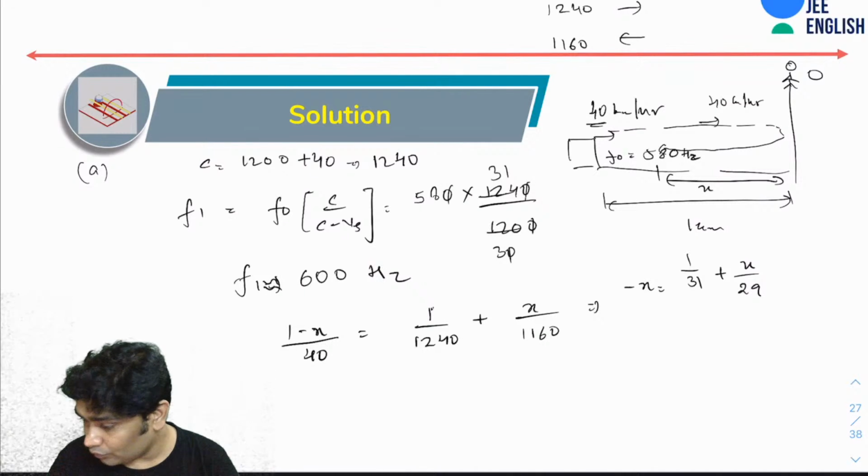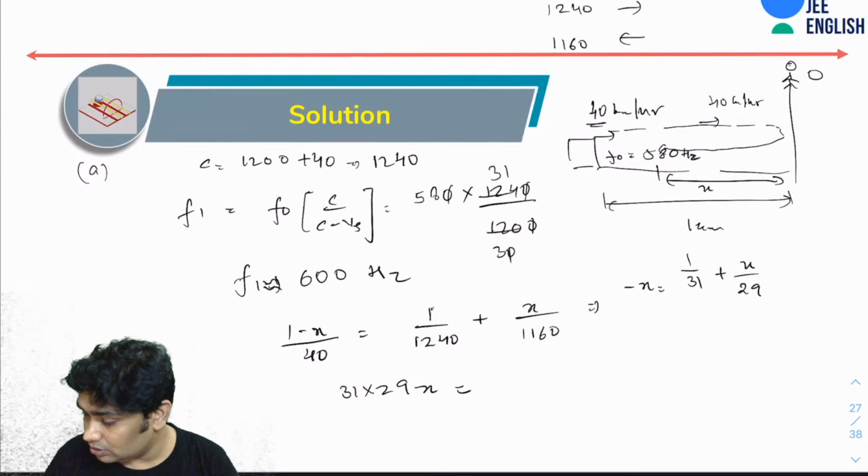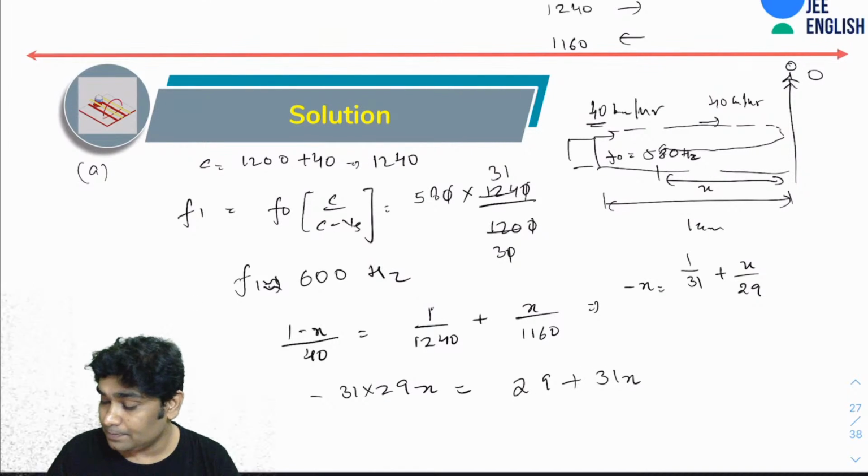So that gives me 31 into 29x equals minus x equals 29 plus 31x.